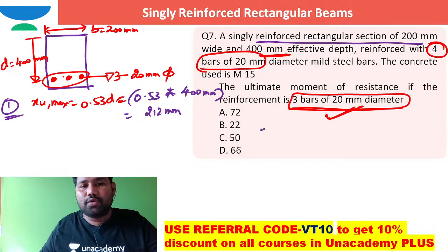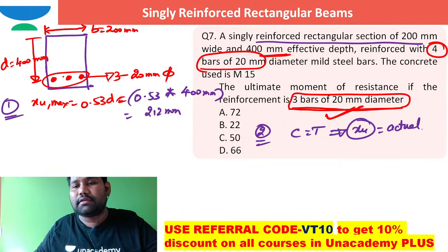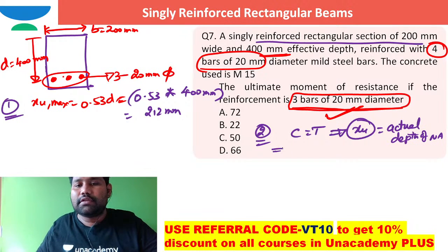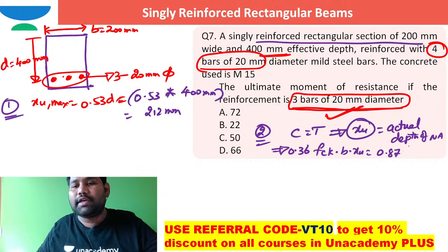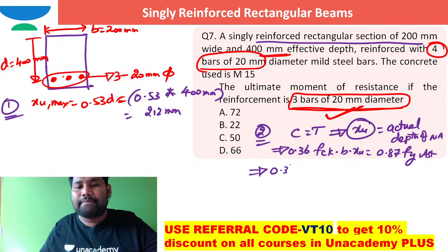What about step number two? Coming to step number two, by writing compression force equal to tension force, I am able to work out XU, the actual depth of neutral axis. Compression force is 0.36 FCK B into XU, equal to 0.87 Fy Ast.